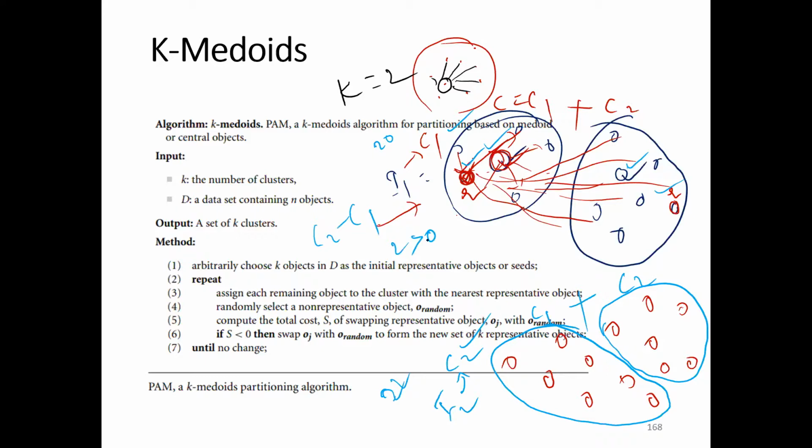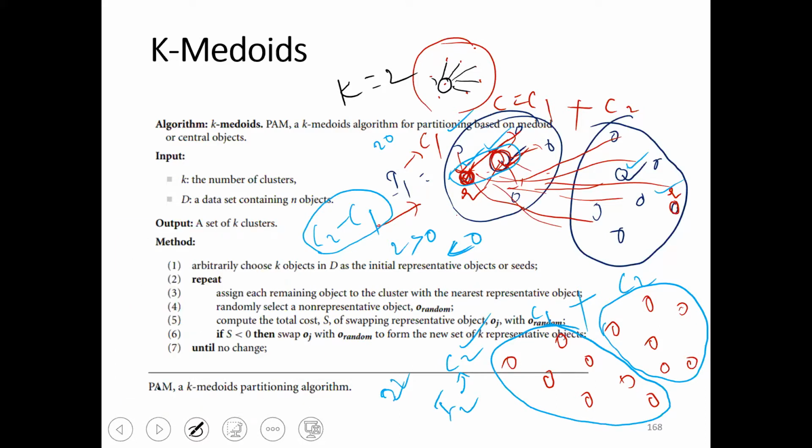If the cost is positive, that means we can stop, we can end the process here. If we get the total cost as a negative value, you can proceed further. Total cost in the sense C2 minus C1. If this is a negative value, you can proceed further. That means our selection is good. You can move forward. We can swap these two. Did you get my point?